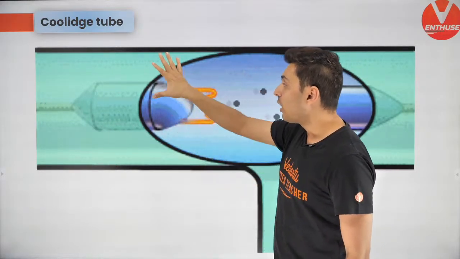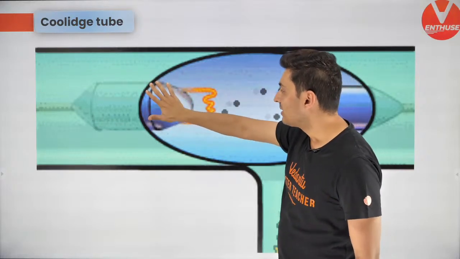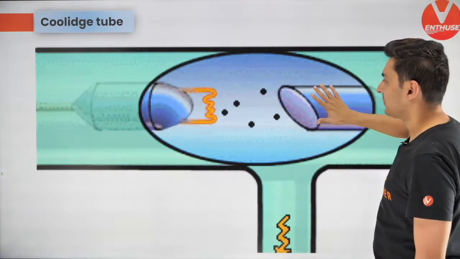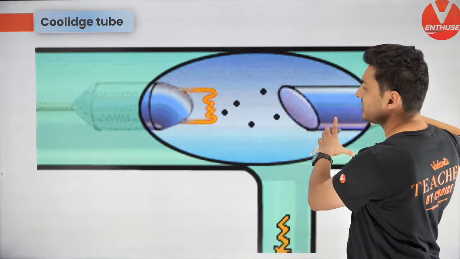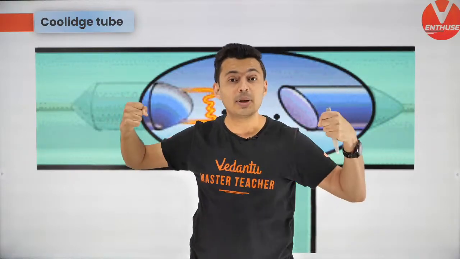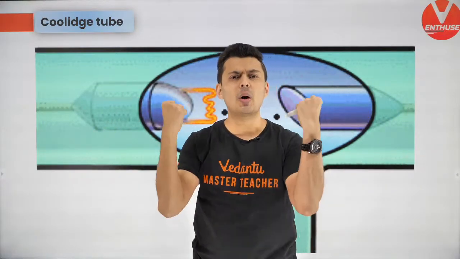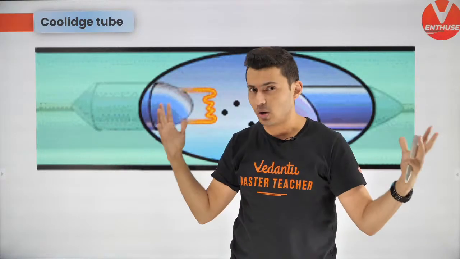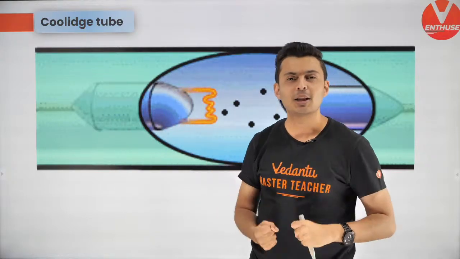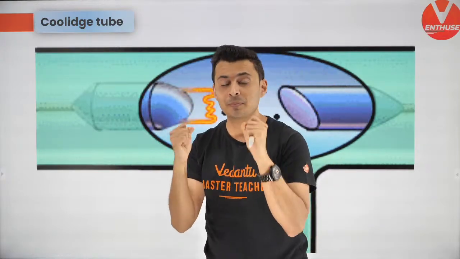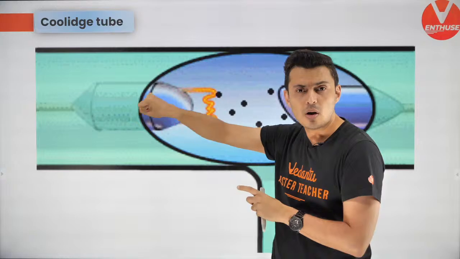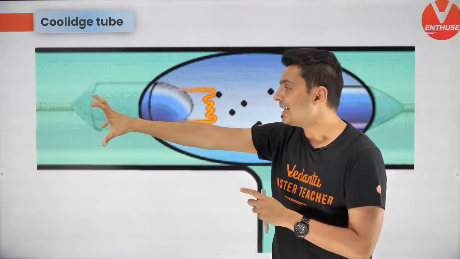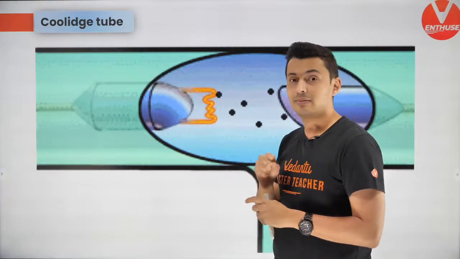You apply a voltage difference between this end and this end. If there is a big voltage difference, there will be a very strong electric field. And the moment the electric field is very strong, it can apply a strong force on that electron and easily pull it out of the filament.